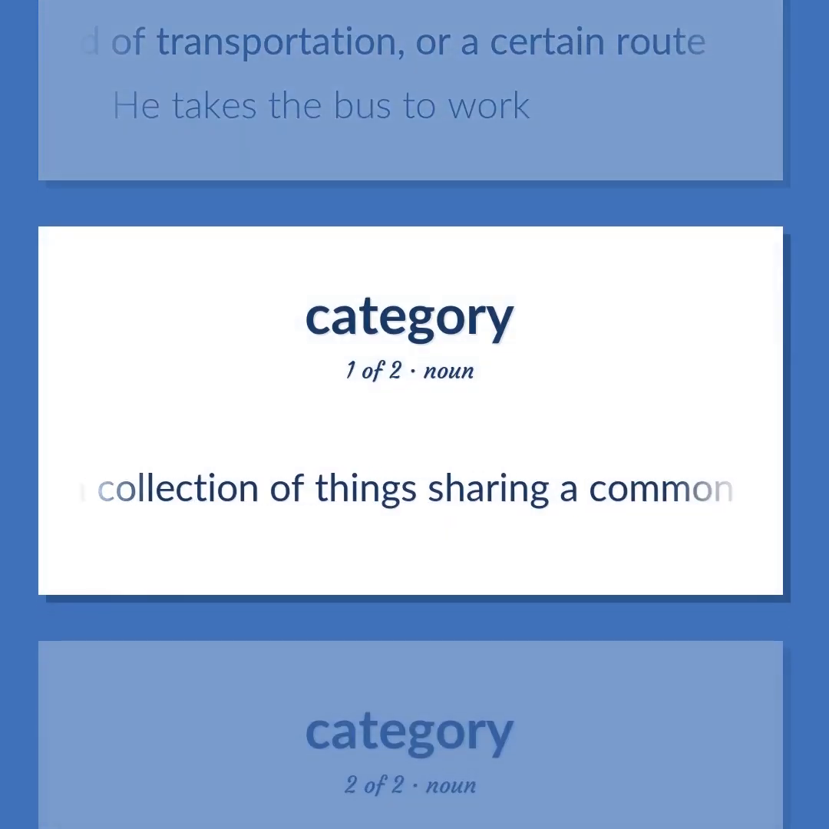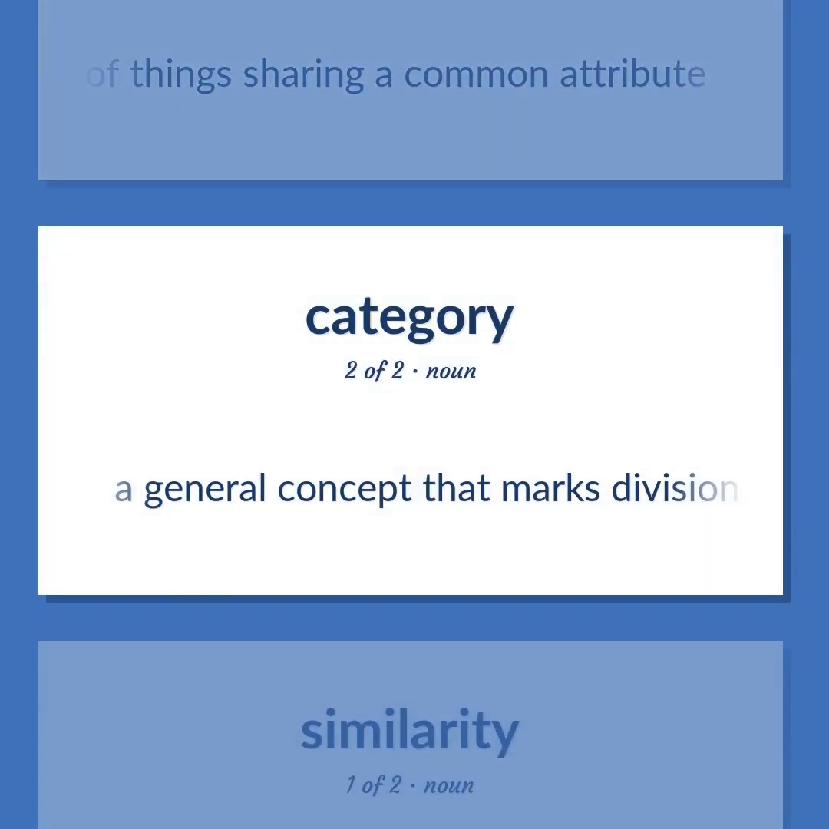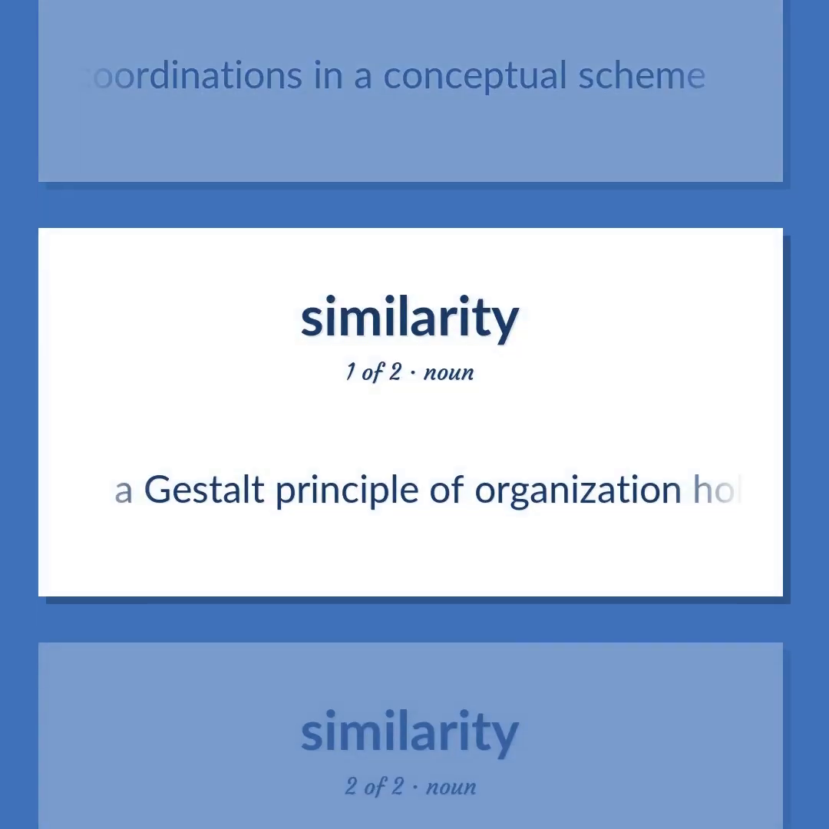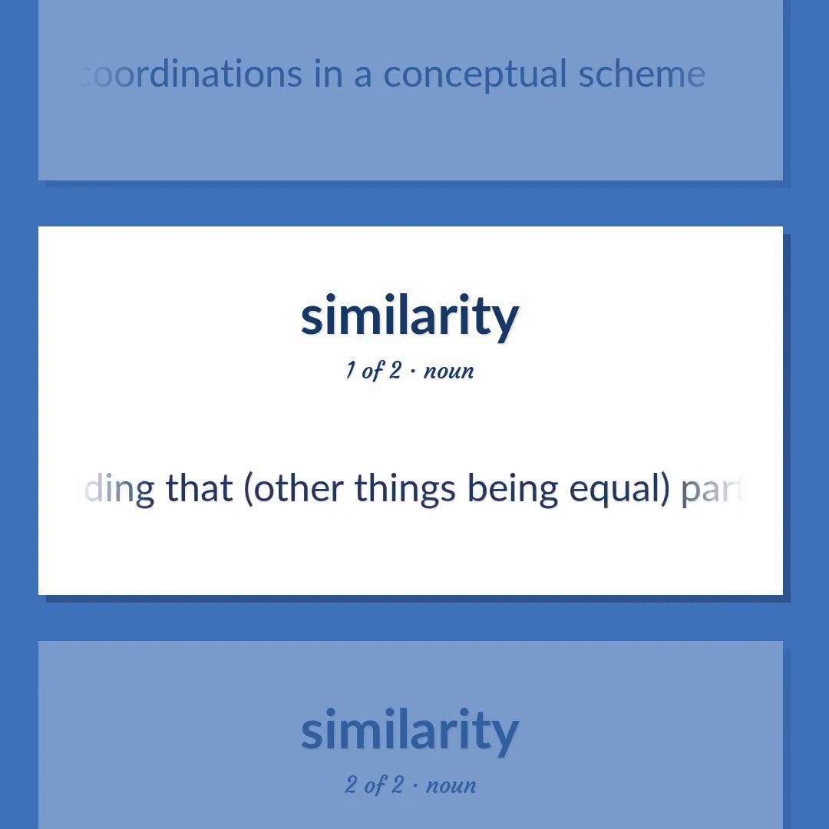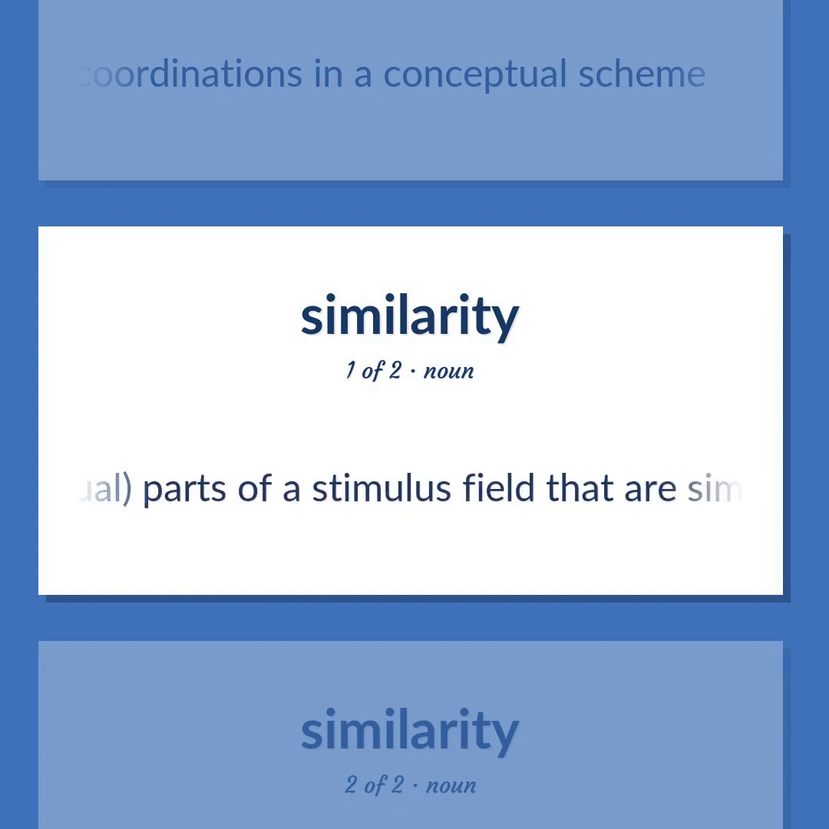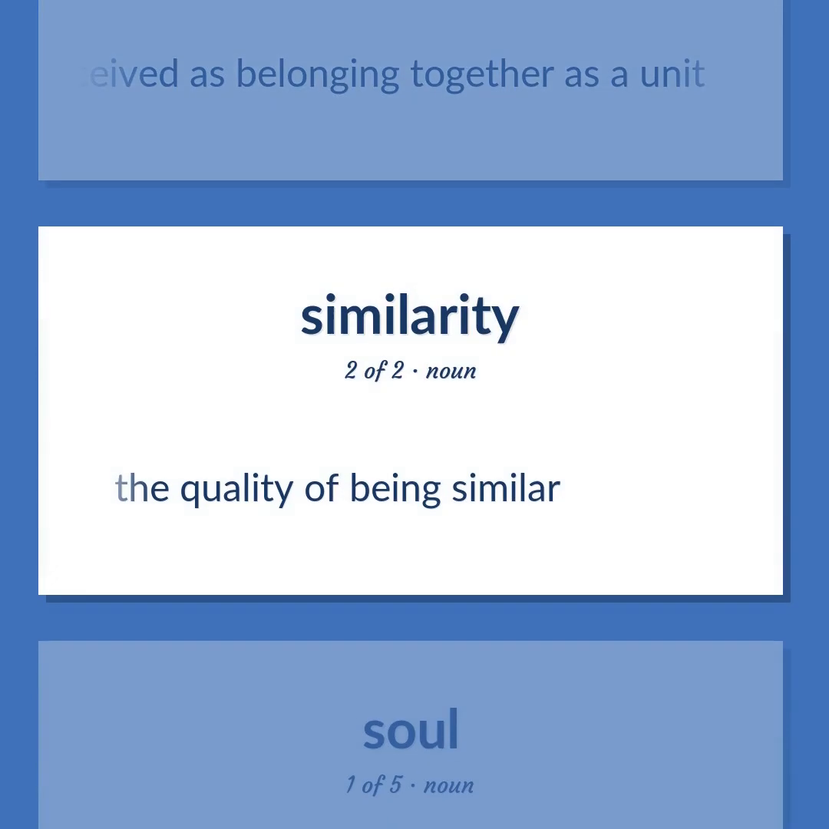A collection of things sharing a common attribute. A general concept that marks divisions or coordinations in a conceptual scheme. A Gestalt principle of organization holding that, other things being equal, parts of a stimulus field that are similar to each other tend to be perceived as belonging together as a unit. The quality of being similar.